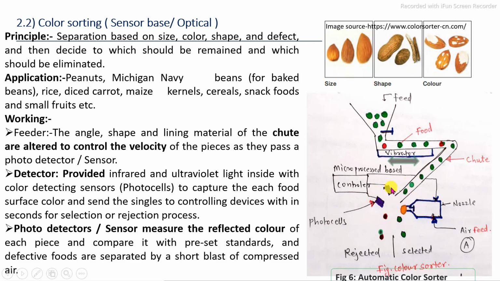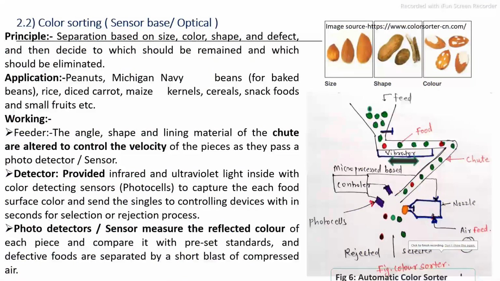The main part involves first sensing the specific feed material color, so there should be provision of photocells, that is the sensors which sense the specific feed material color. There should also be provision of an internal laser light system. The photocells sense the color and provide the signal to the controlling devices, and the controlling devices, which are based on a microprocessor, give a signal to the air feed nozzle system for the rejection system.